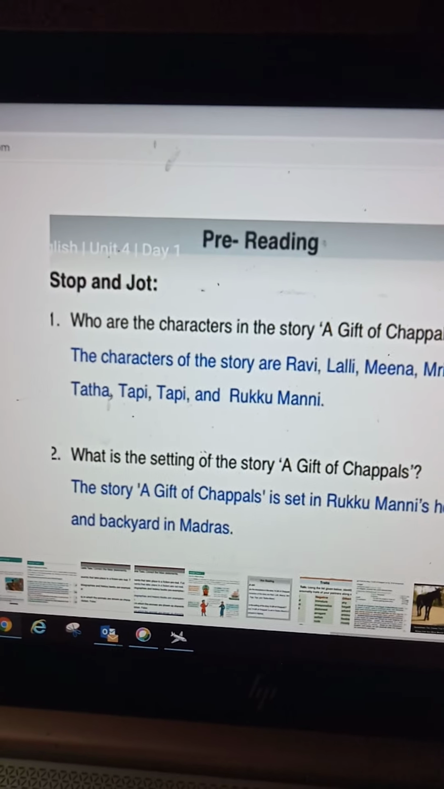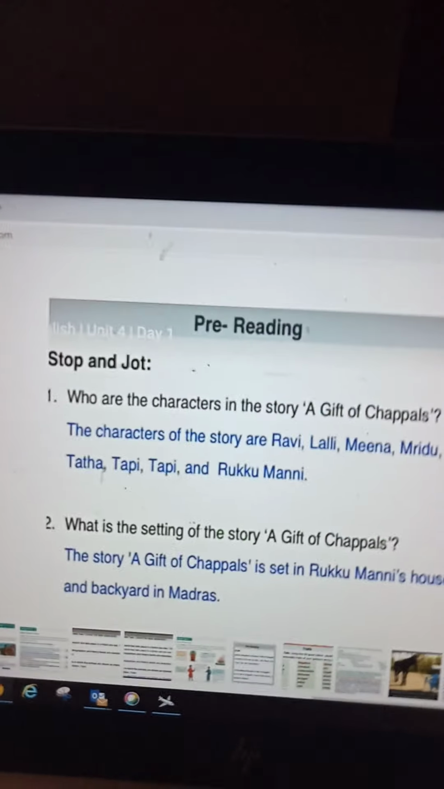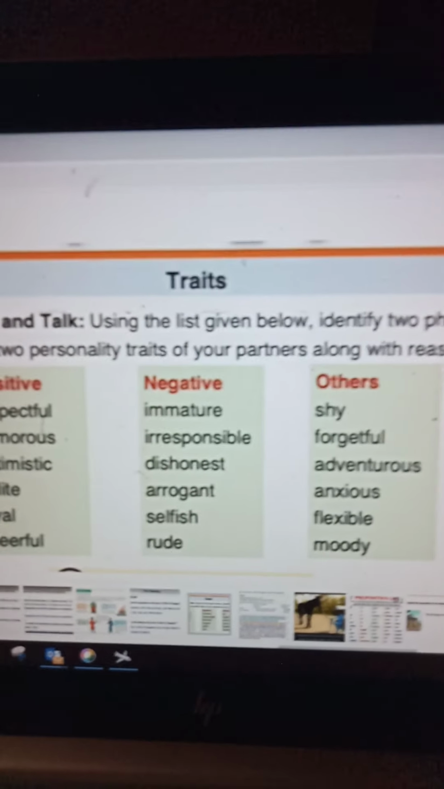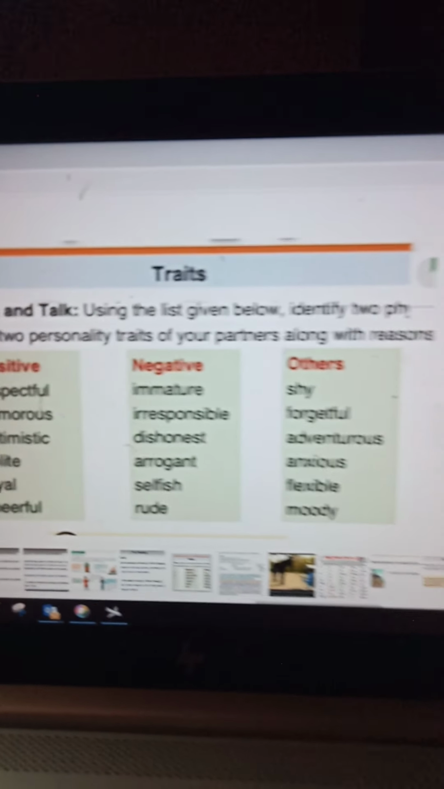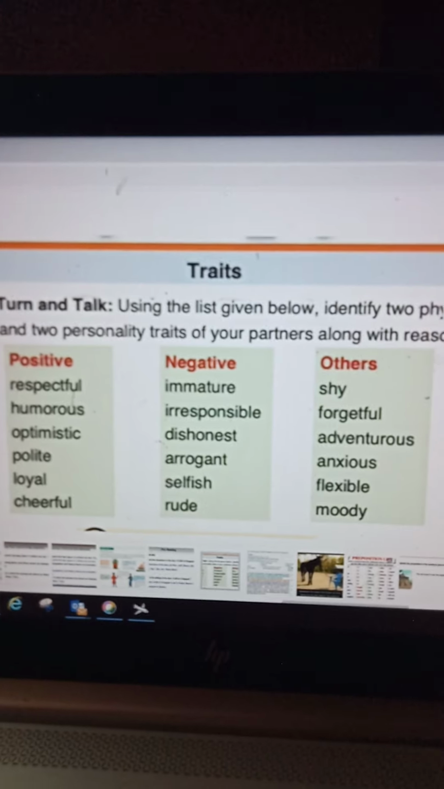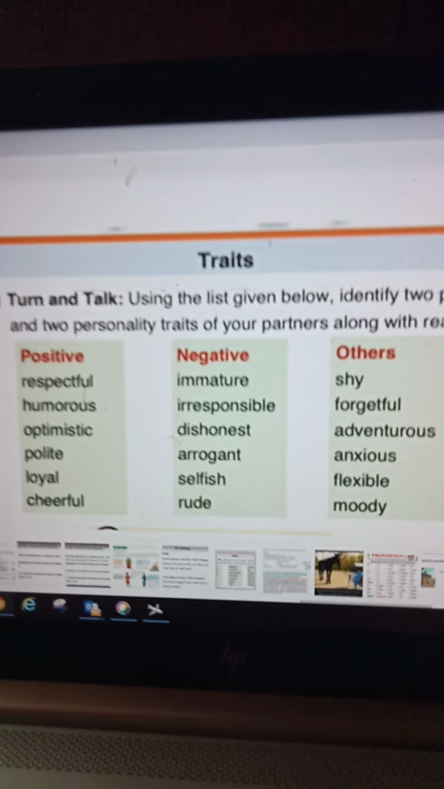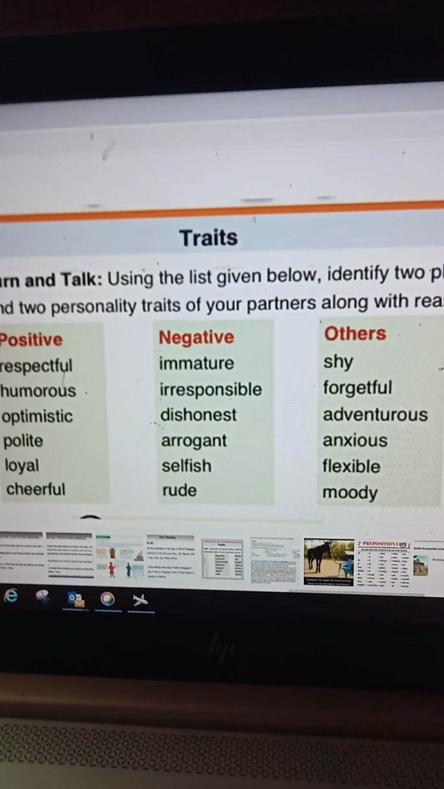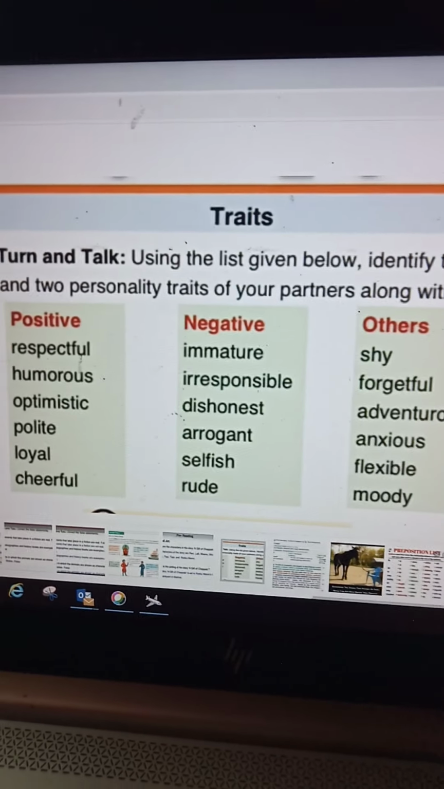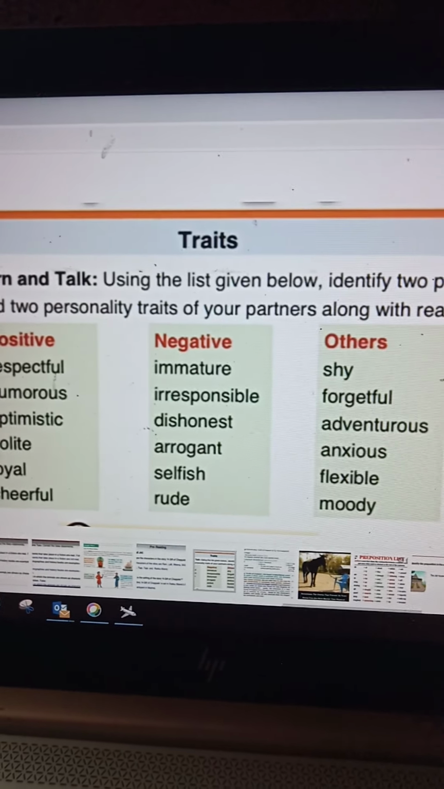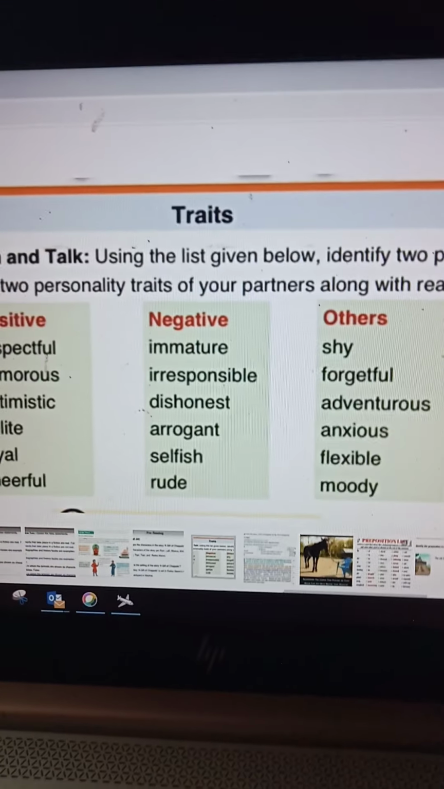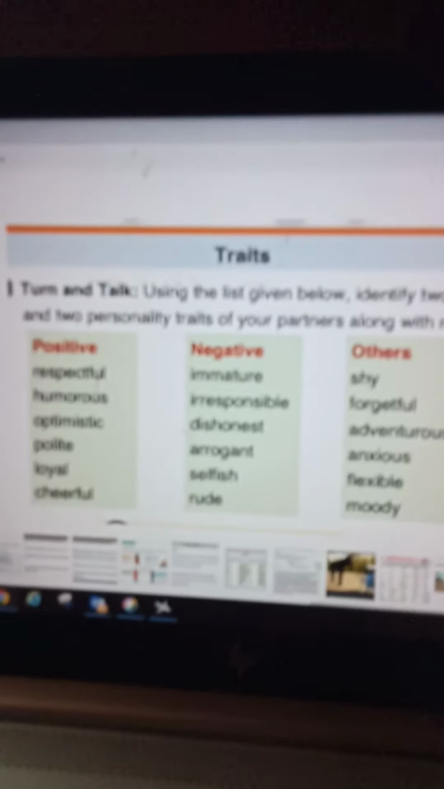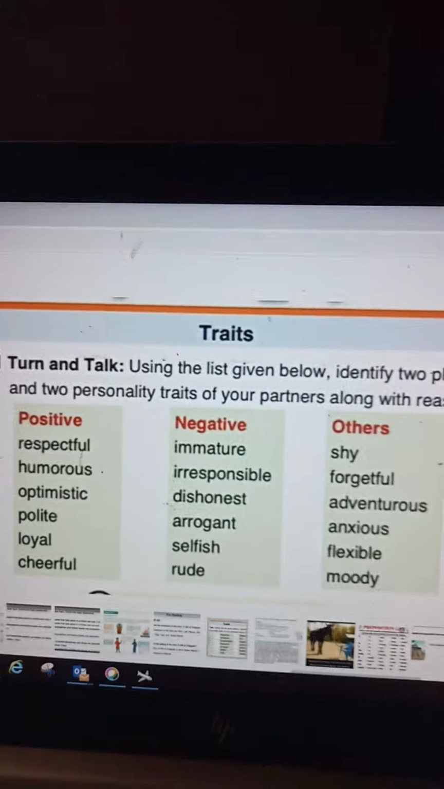Okay. Next is traits. Traits means the characters' qualities, positive or negative. Character traits can be physical or personality. Physical means how you look outside. Positive, negative, others. Respectful, humorous, optimistic, these are all positive. Negative: immature, irresponsible, these are all negative. Then you can write about your friend's traits using these words.